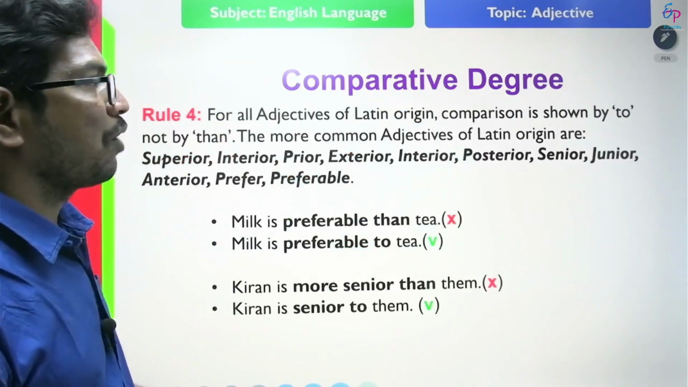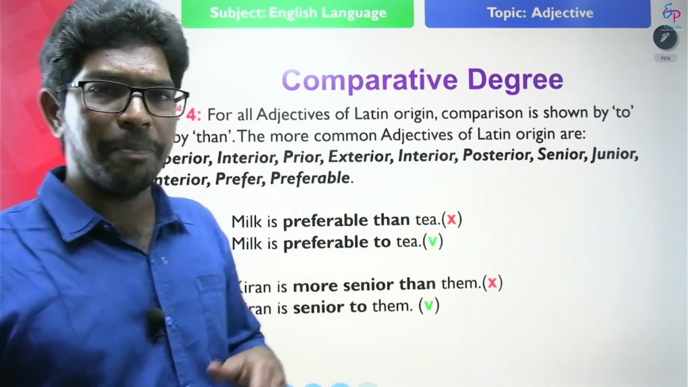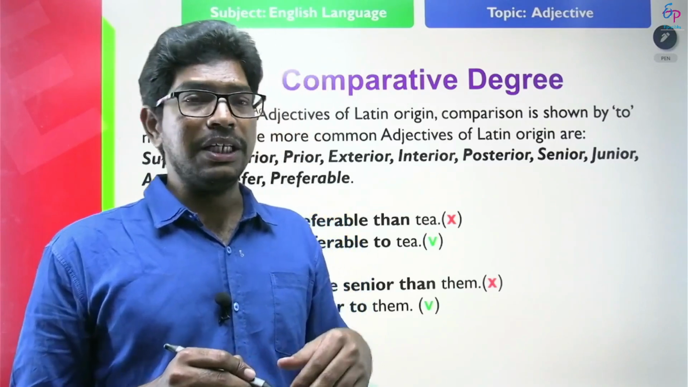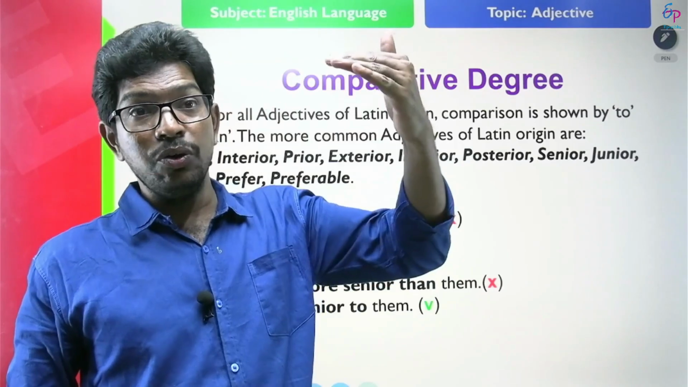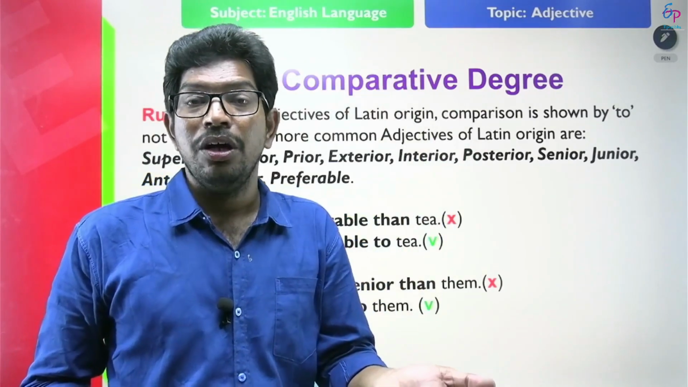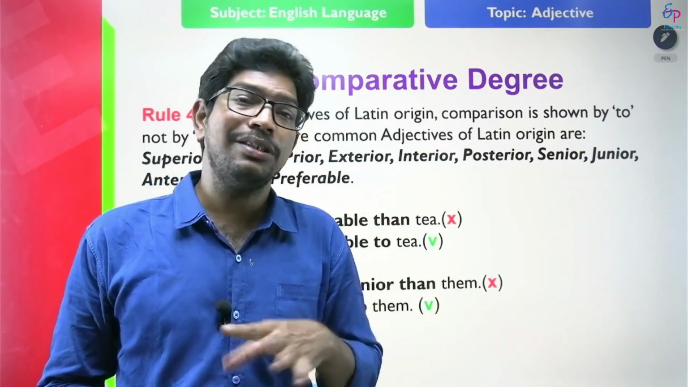See the next rule of comparative degree. What is actually comparative degree? We use comparative degree to compare. Comparison is made only between two persons or things. For more than two, we should use superlative degree. It is only used to compare two persons or things.